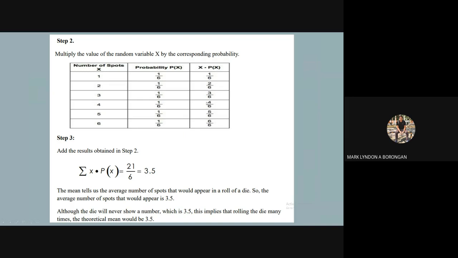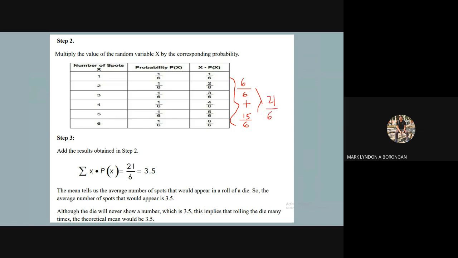Now to get the average, all we need to do is to sum them up and simplify. So ato ra silang i-sum up. So pila man na siya if atong i-sum? So 1/6 plus 2/6 plus 3/6 plus 4/6 plus 5/6 plus 6/6, di ba? Okay, 1 plus 2 plus 3 is 6. Plus 4 plus 5 is 9. And then 6 plus 9 is just 15. So 15/6 plus 6, if ato siya i-total, mahimo na siyang 21/6.